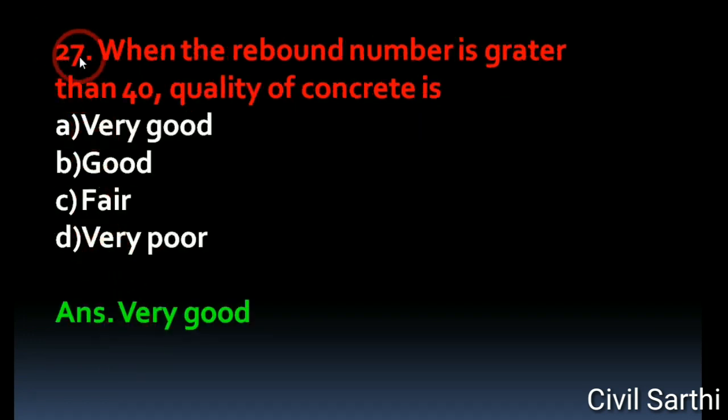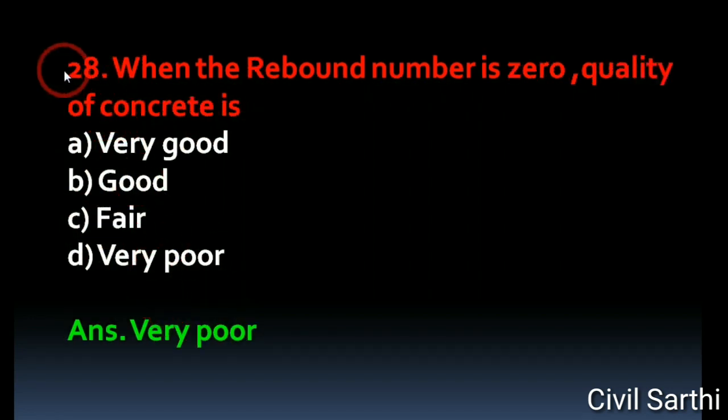Question number 27. When the rebound number is greater than 40, quality of concrete is option A. Very good. Option B. Good. Option C. Fair. Option D. Very poor. Right answer is very good. Question number 28. When the rebound number is 0, quality of concrete is option A. Very good. Option B. Good. Option C. Fair. Option D. Very poor. The right answer is very poor.